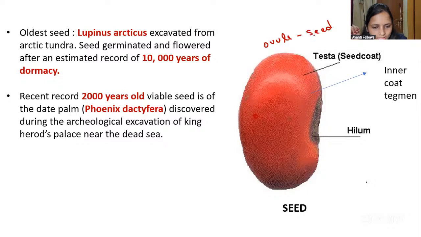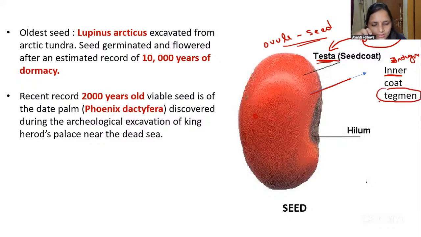In the seed, the outer integument is converted into the testa, whereas the inner integument is converted into the inner coat of the seed, called the tegmen. Someone asked the question, what will the micropylar end become? One minute.